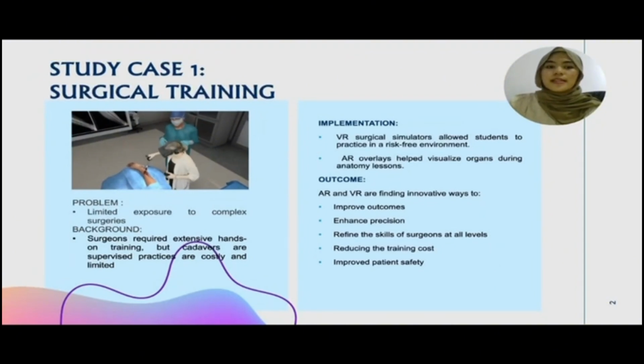Surgeons require extensive hands-on training, but cadavers nowadays are very costly and limited to find all over the world. So surgeons often face obstacles of limited exposure to complex surgery. With the implementation of VR surgical simulators, students can practice in a stress-free environment, while AR overlays help visualize organs during anatomy lessons.